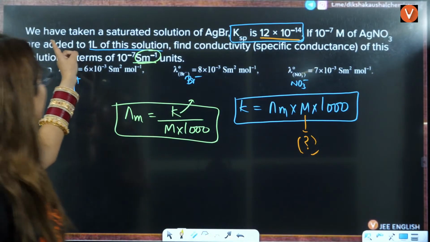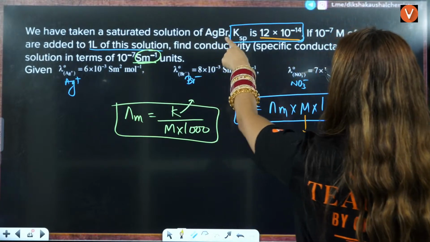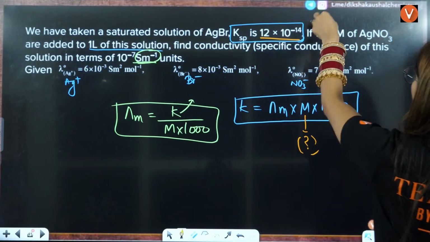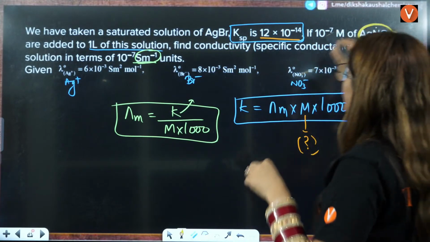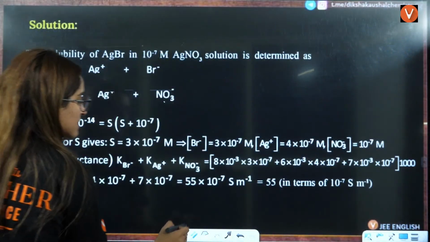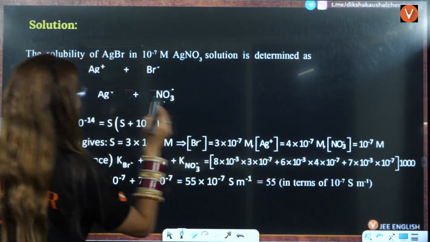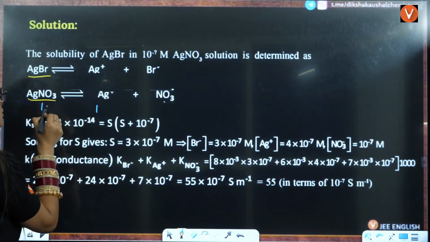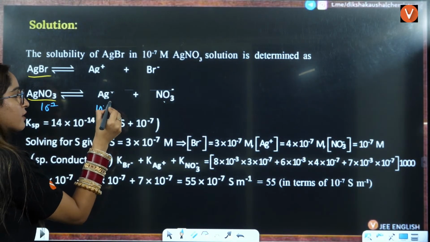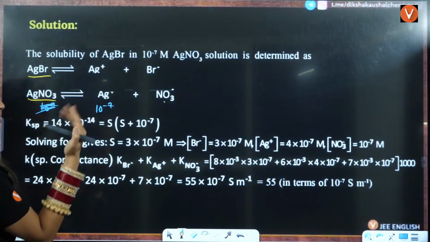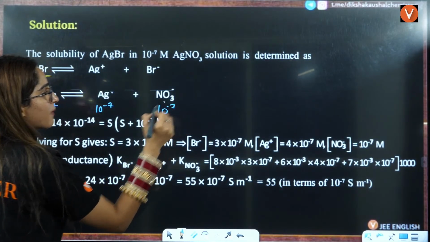That is, we have taken a saturated solution of AgBr, KSP is this, of AgNO3. That means AgNO3 has the concentration 10 raised to minus 7. So this will be 10 raised to minus 7 after achieving equilibrium.